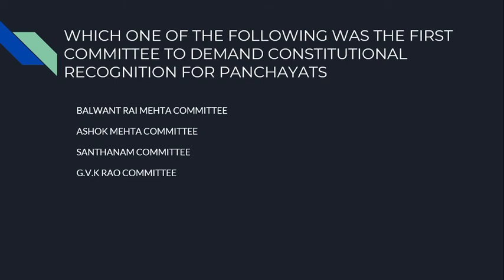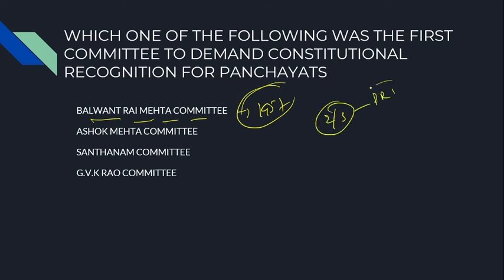Coming to the next question, which one of the following was the first committee to demand constitutional recognition for panchayats? Earlier there were panchayats, but we had no constitutional recognition. The first step was given by the Balwant Rai Mehta committee in the year 1957. So I am seeing that in the questions you have been solving, 2 to 3 questions are being asked from the panchayati raj institutions in the Indian context. So you must go through the panchayats of our country in detail.